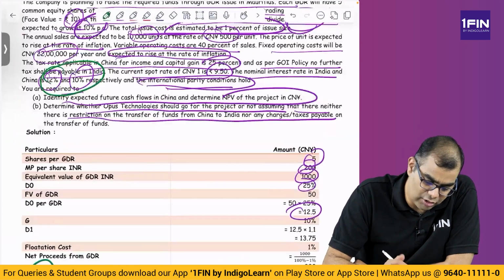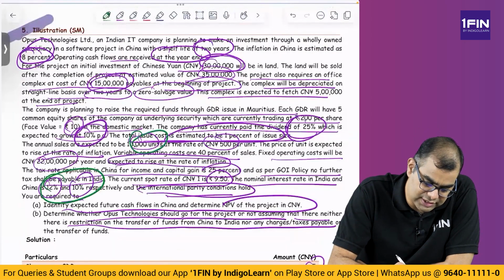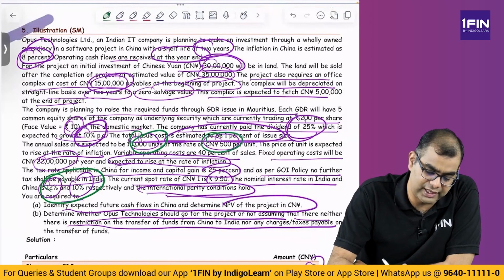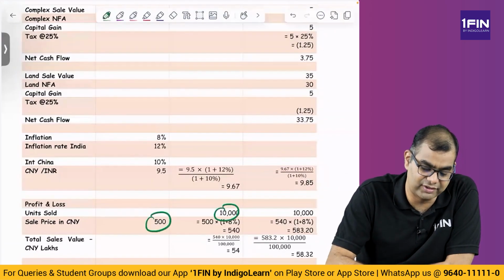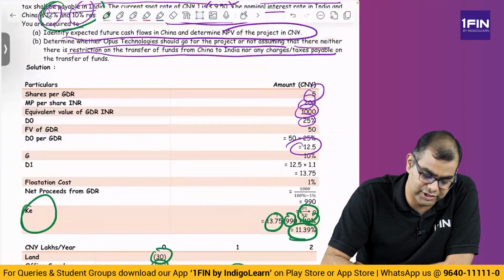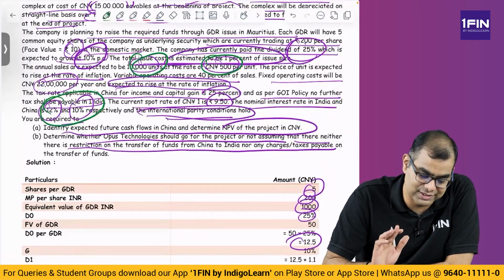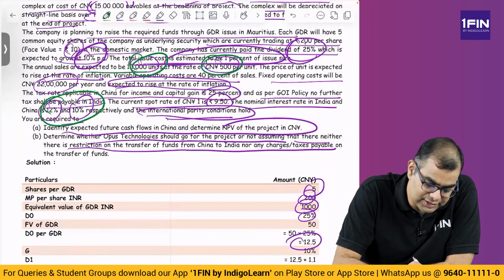Then they said how many units will be sold? 10,000 units at the rate of 500 per unit, right? And for 2-year period. So 10,000, first year the price is 500. So this is a very, very important aspect you need to remember, which is why I don't like problems in this chapter. Annual sales expected at the rate of CNY per unit. The price of unit is expected to rise at the rate of inflation.